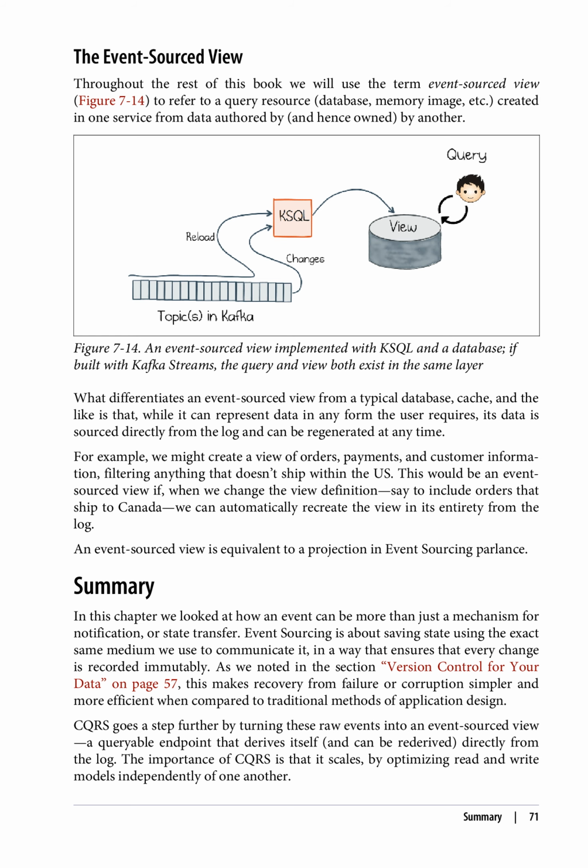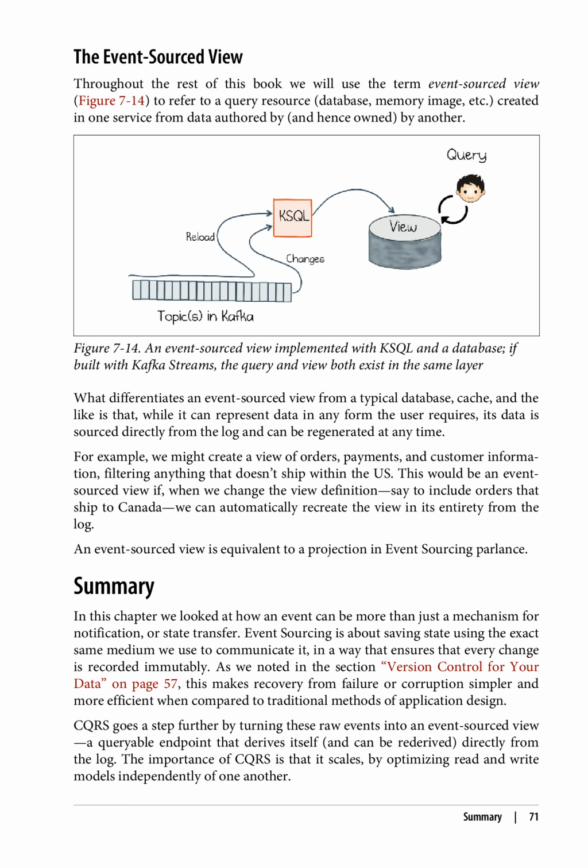For example, we might create a view of orders, payments, and customer information, filtering anything that doesn't ship within the US. This would be an event-sourced view if, when we change the view definition, say to include orders that ship to Canada, we can automatically recreate the view in its entirety from the log. An event-sourced view is equivalent to a projection in event sourcing parlance.